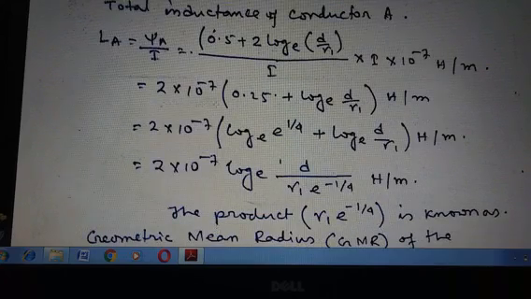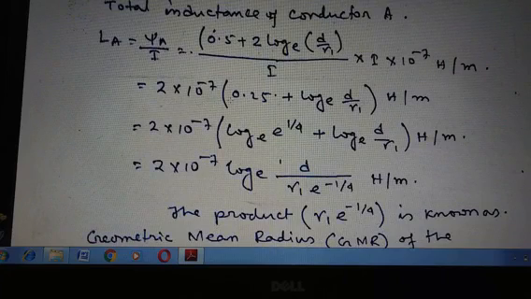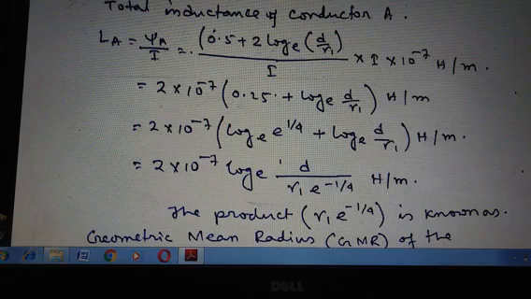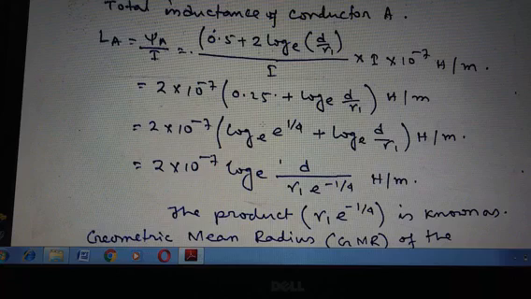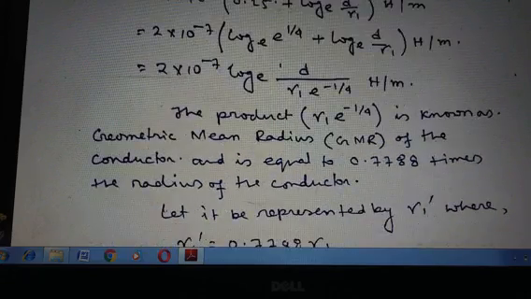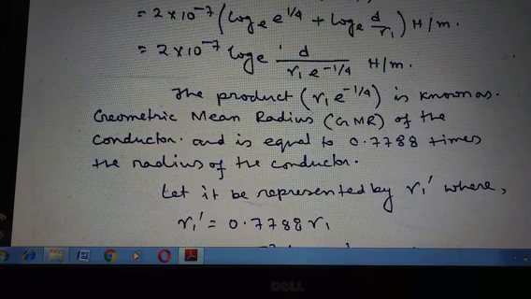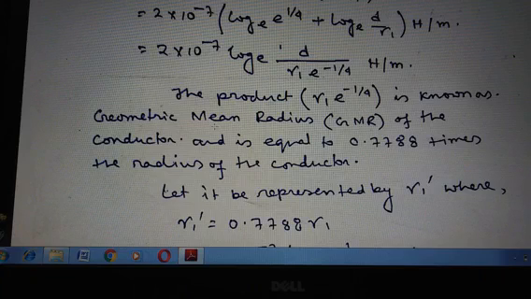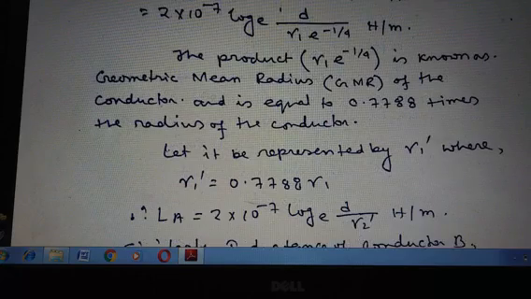So that is equal to 2 × 10^-7 × (0.25 + ln(d/R1)) Henry per meter. So the final answer is 2 × 10^-7 ln(d / R1^(-1/4)) Henry per meter. The product R1^(-1/4) is known as the geometric mean radius, or GMR, of the conductor, and is equal to the